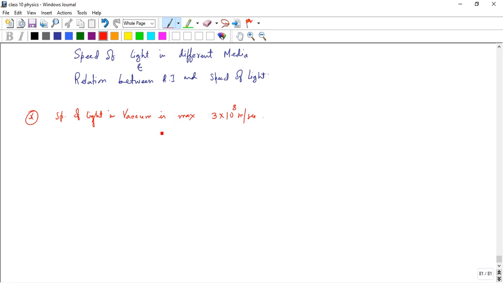So the refractive index of a medium is generally defined with respect to vacuum, as the absolute refractive index. Here the speed is maximum in vacuum and decreases in any other medium.